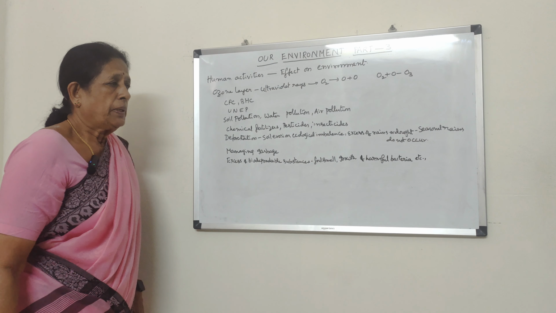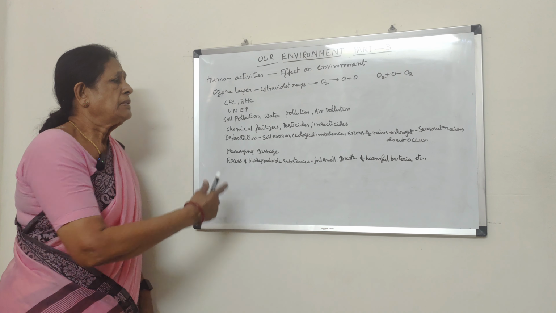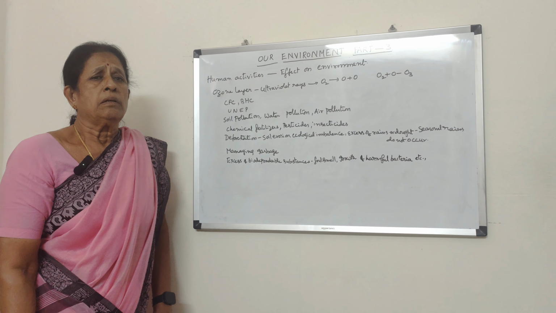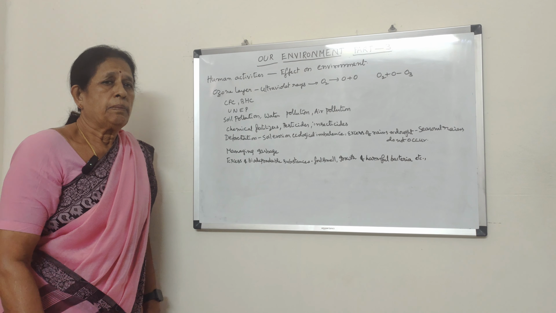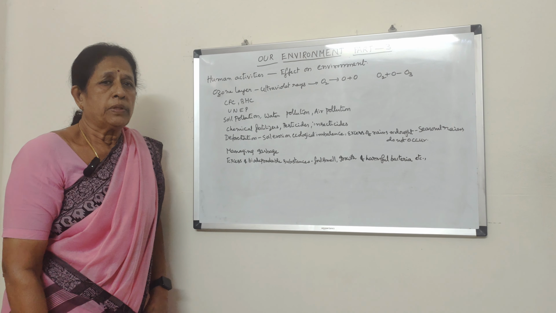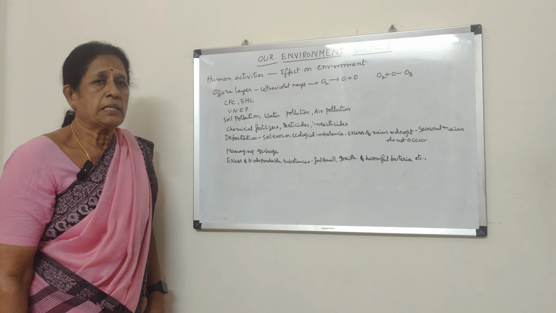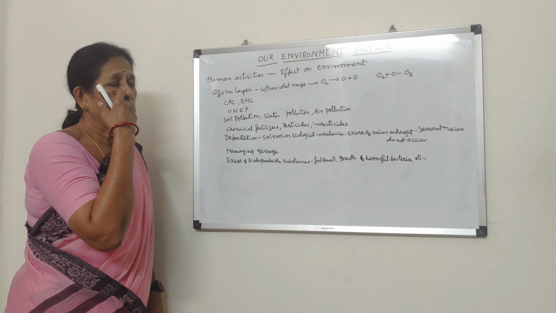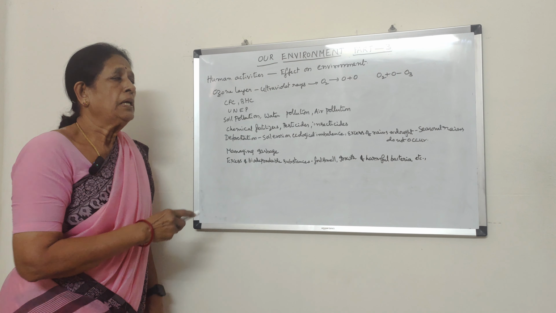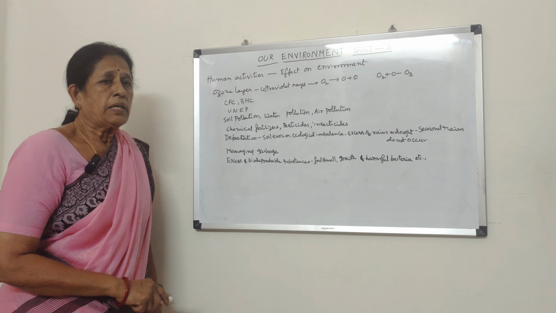That is very important. Next, man is using various chemicals in agriculture, that is, various fertilizers, insecticides and pesticides. All these are used by man to get good products from agriculture.